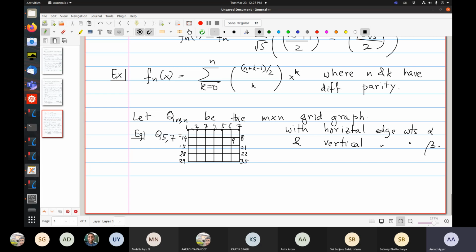So if you do this kind of labeling and you do the induced orientation, you will get all vertical edges pointing downwards, horizontal edges alternately pointing left and right. Like so.